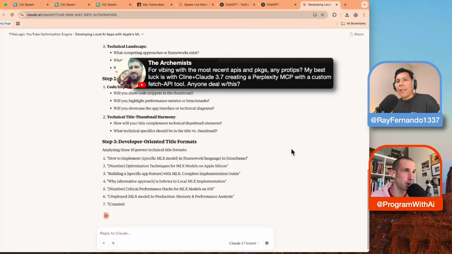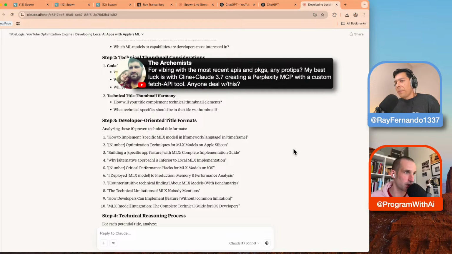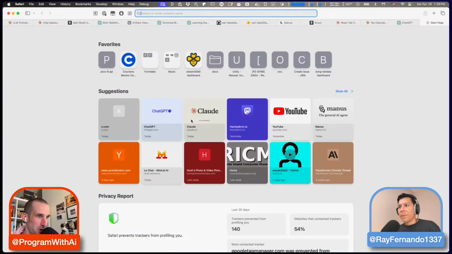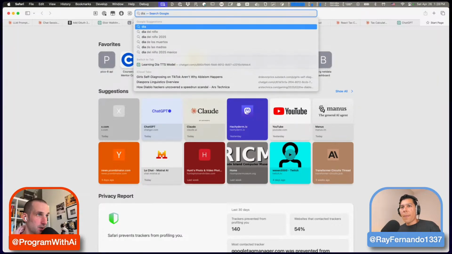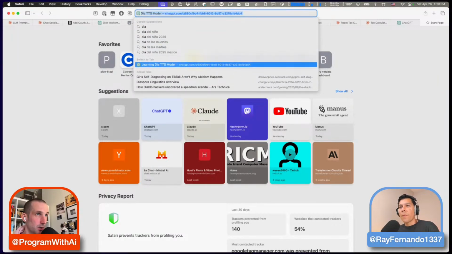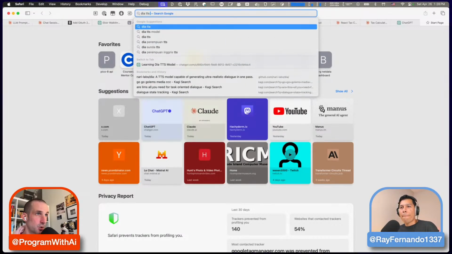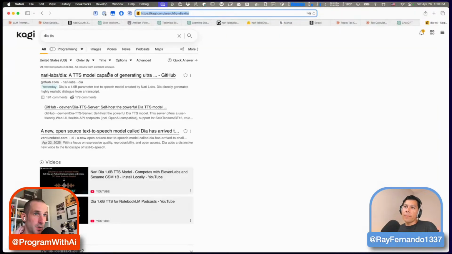I'm going to share my screen while I'm at it, since it's a question about programming with AI from Archimist, might as well jump on it. For sure. Do you have any suggestions for a modern package that you might want to use? I'm going to use the DIA model, the DIA TTS model. Oh yeah. Because it's recent, so it's definitely not in the training corpus.